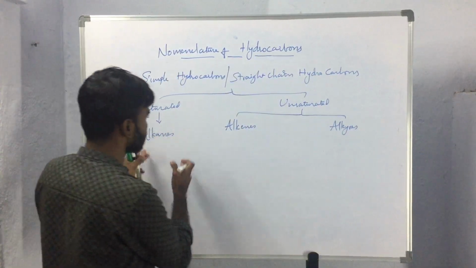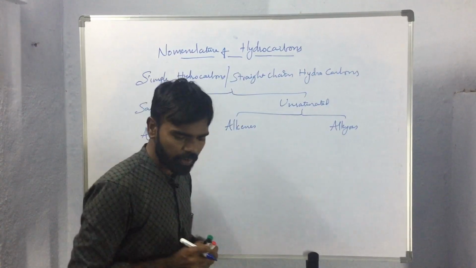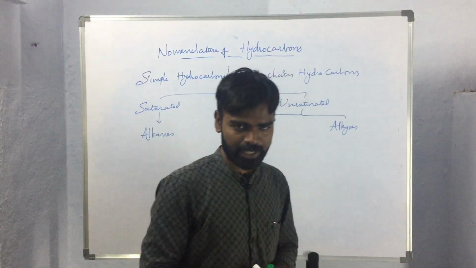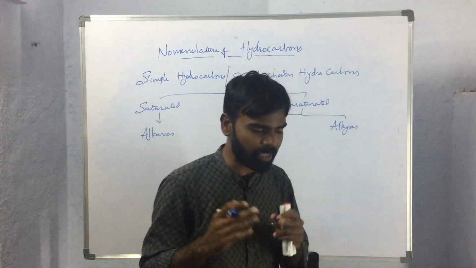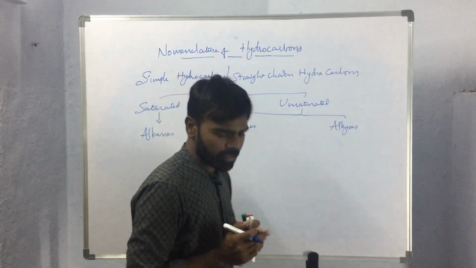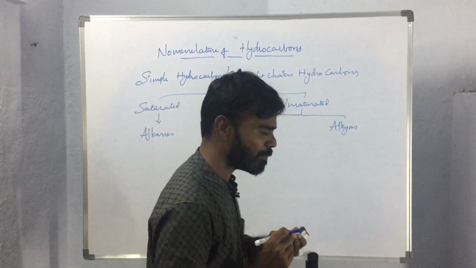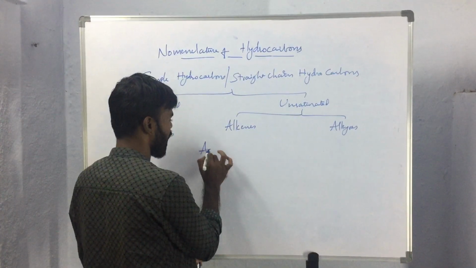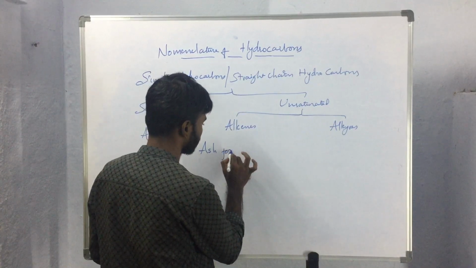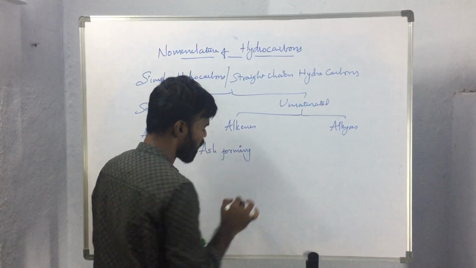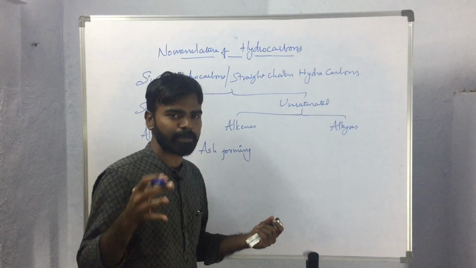So how are these compounds given this kind of names? If we observe the periodic table, we have a column of alkali earth metals. These alkali earth metals have the property of forming ash when they burn.